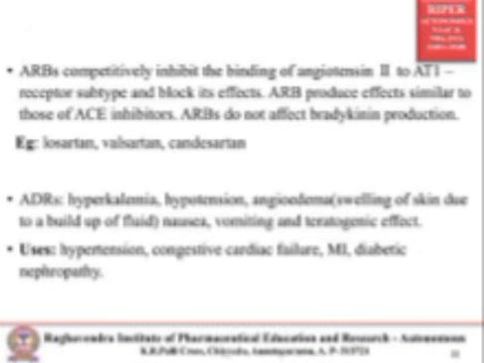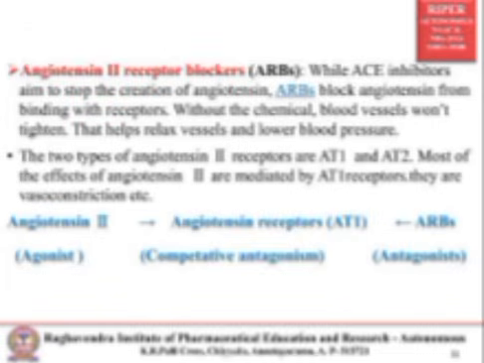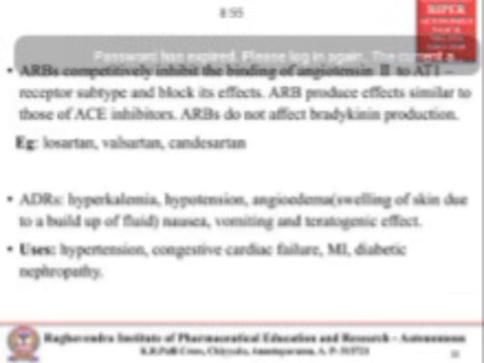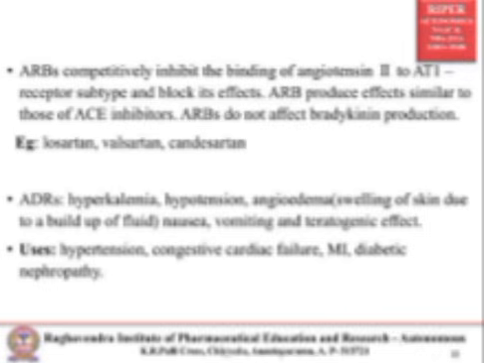The angiotensin receptor blocker will competitively inhibit the angiotensin 1 receptor subtype and block its effect. It will produce effects similar to the angiotensin converting enzyme inhibitors, but it does not produce any bradykinin production.